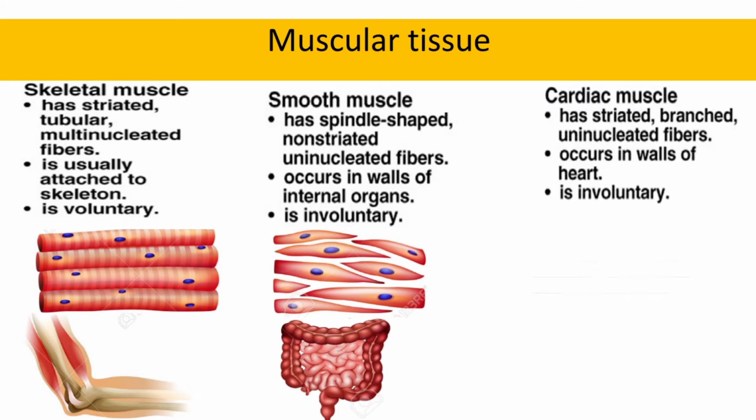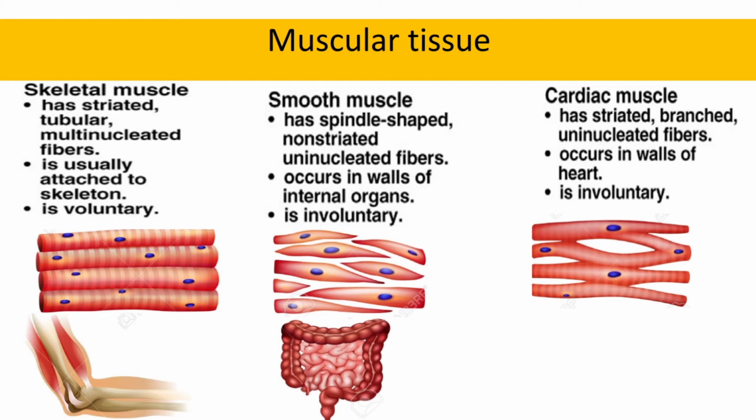Cardiac muscles are again striated, having those light and dark bands, and they are branched uninucleated fibers, occurring in the wall of the heart, and are involuntary. You cannot control the pumping movement of your heart because it is made up of cardiac muscle, which is an involuntary structure.